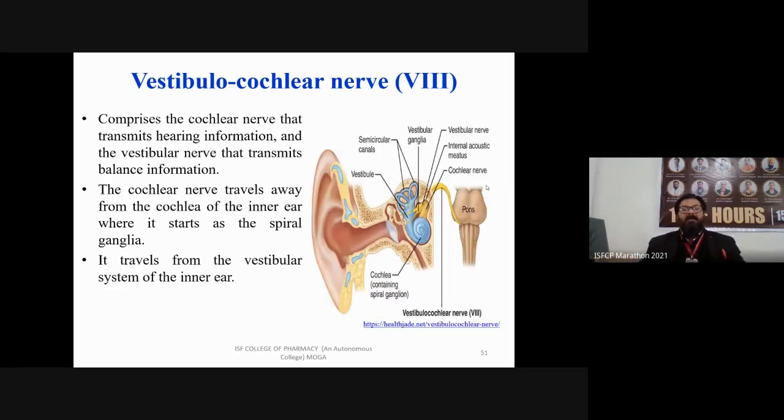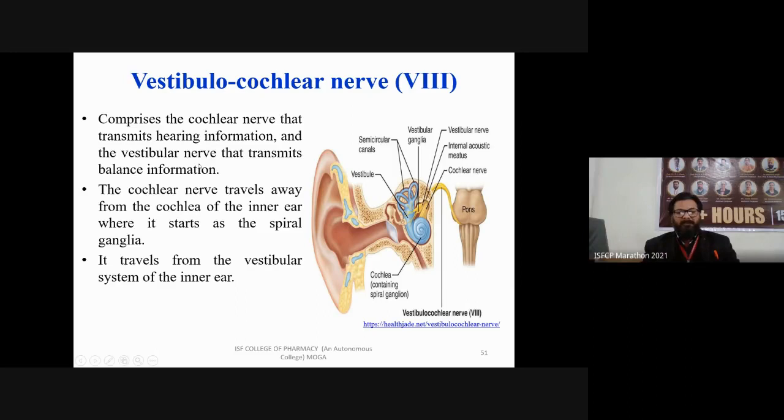The eighth cranial nerve is your vestibulocochlear nerve. You can see that it is also originating from the pons, and it supplies the vestibulocochlear part, which is the inner part. Any information coming from your ear travels with the help of the vestibulocochlear nerve, your eighth cranial nerve. It comprises the cochlear nerve that transmits hearing information and the vestibular nerve that transmits balance information.